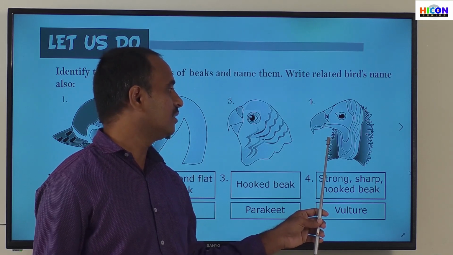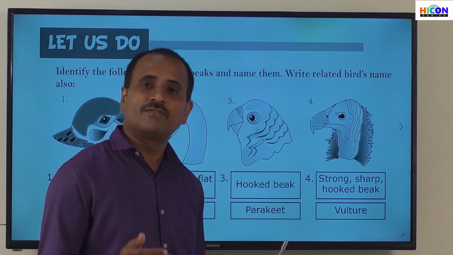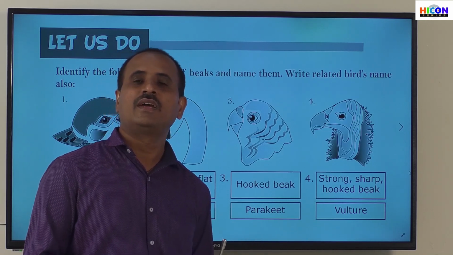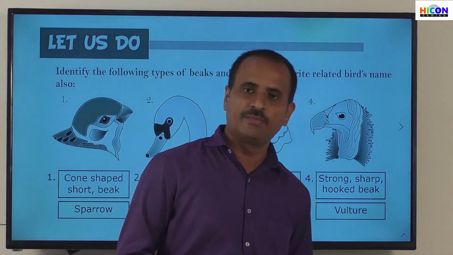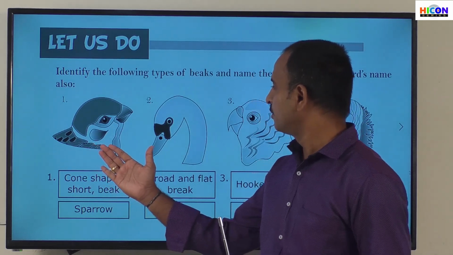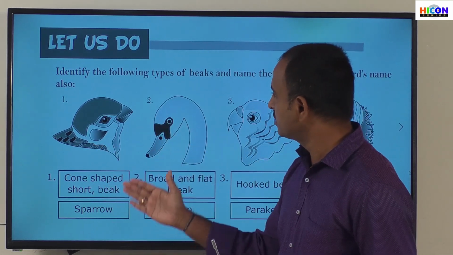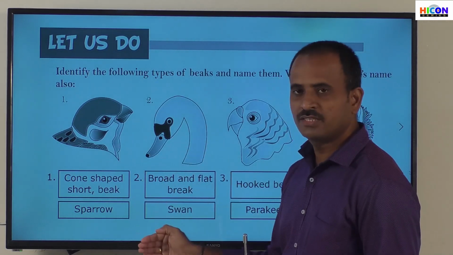This bird is also called a prey bird because it can eat the flesh of other small animals, small birds and small insects. So that's why they are also called prey birds. So children, these are the answers for these pictures and for these types of beaks also. And note down the answers in your notebook.